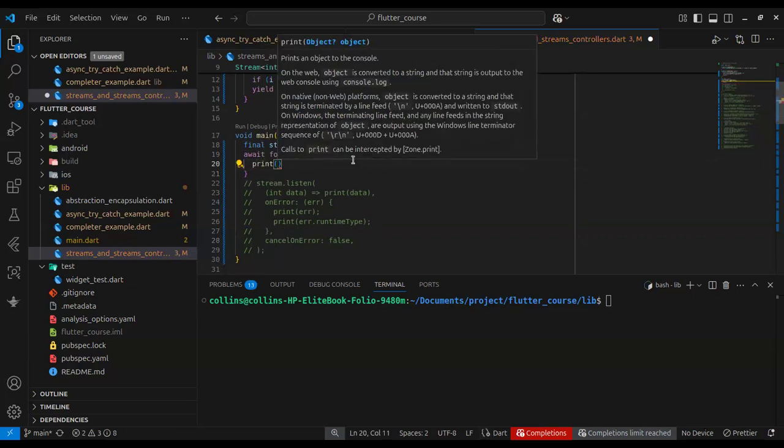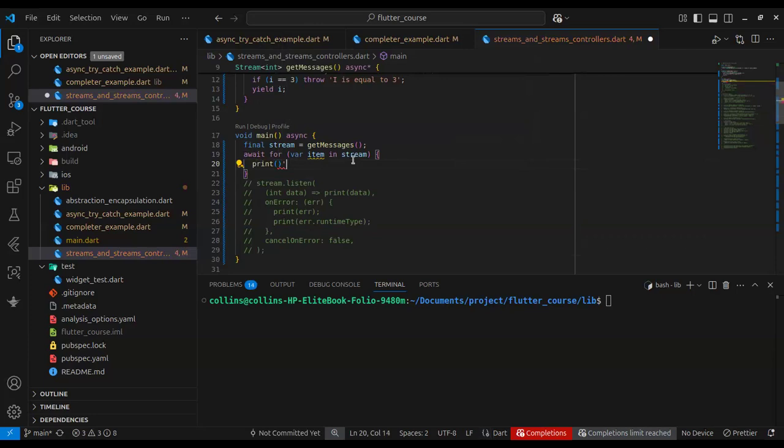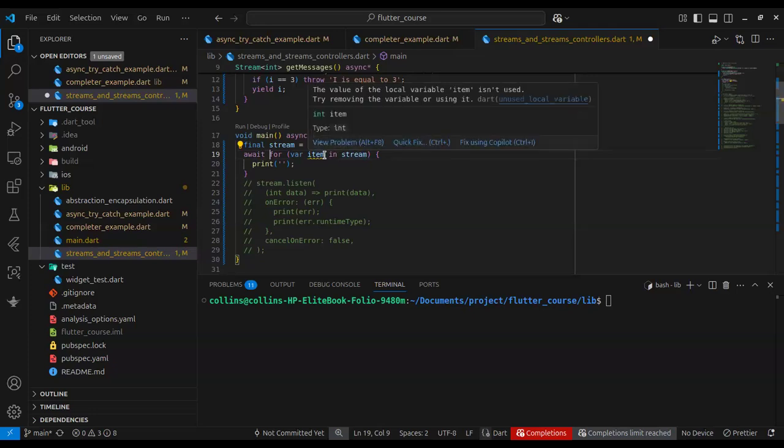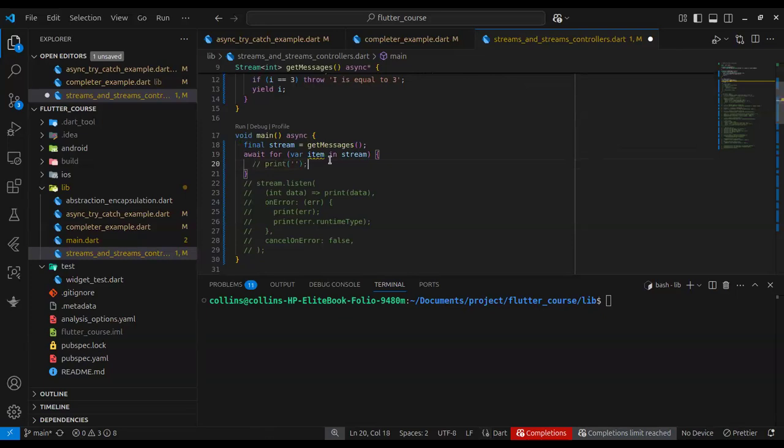And understand that for some people this may be much friendlier because you're only familiar with for loops and everything. What this does is it treats this stream like an iterable. Remember, you use for loops for iterables. Under the hood, a stream implements an iterable, which is why you can use a for loop on it. And this await is another syntax; what it does is wait asynchronously for each item that comes out of the stream, and it runs any code inside this block, these two curly braces.